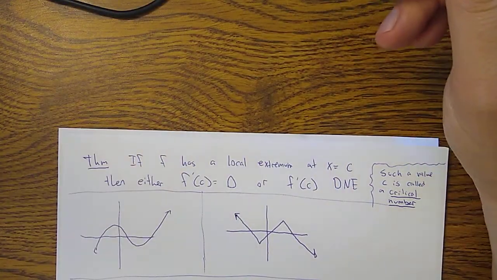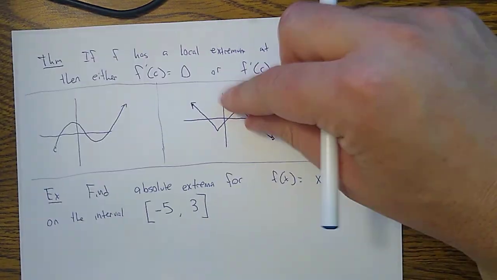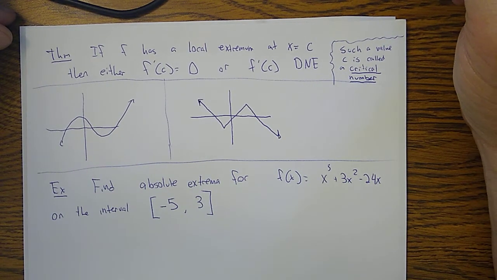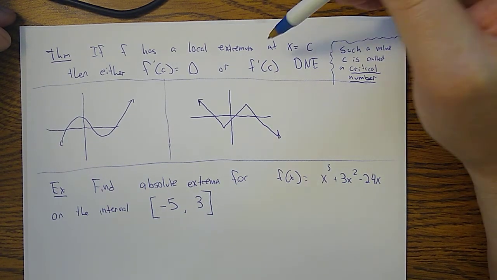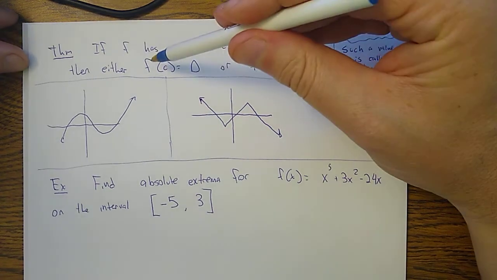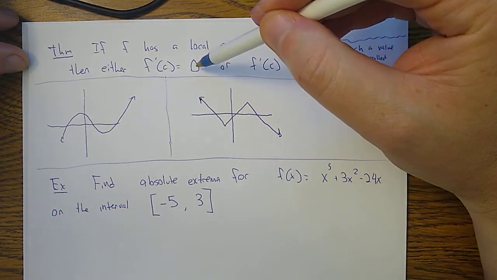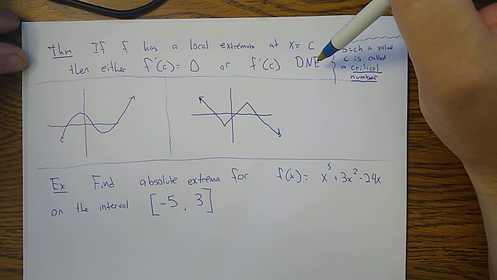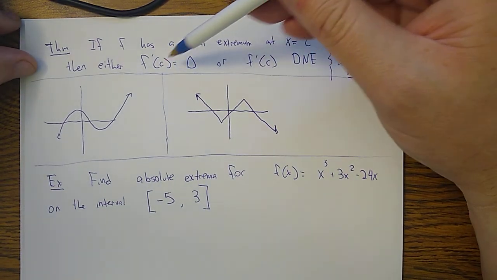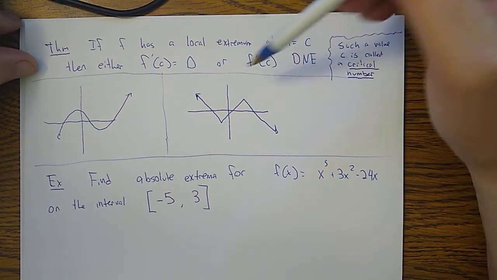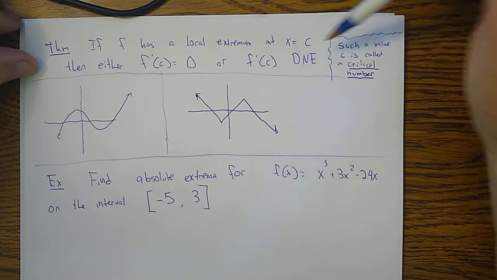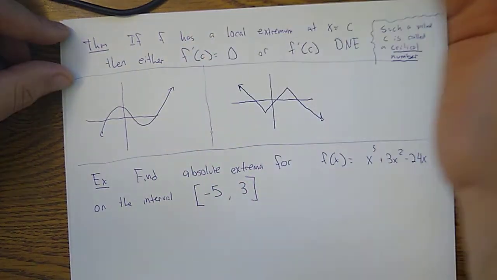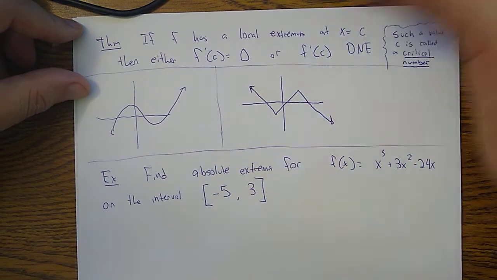Okay. So now, let's talk about how to find local extrema. A local extremum has to be a point where either the function has a zero derivative or the derivative is undefined. And a value c such that one of those two things happens, either the derivative is zero or it's undefined, we call those critical numbers. So here's a picture illustrating this theorem.